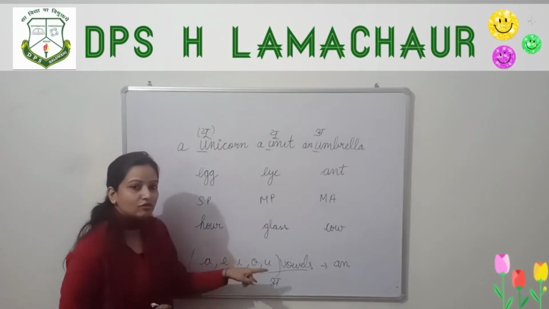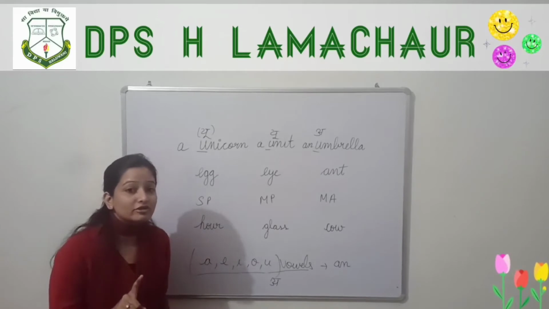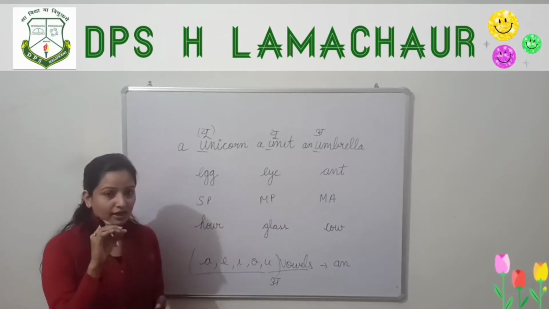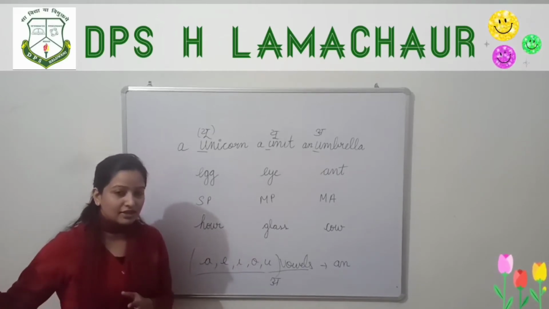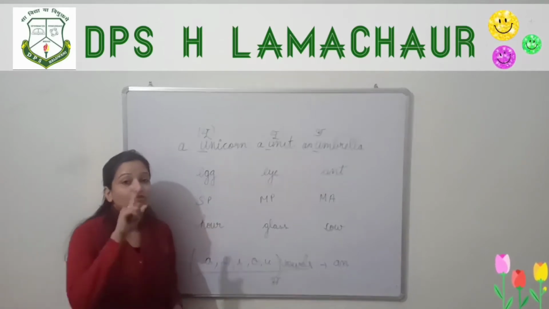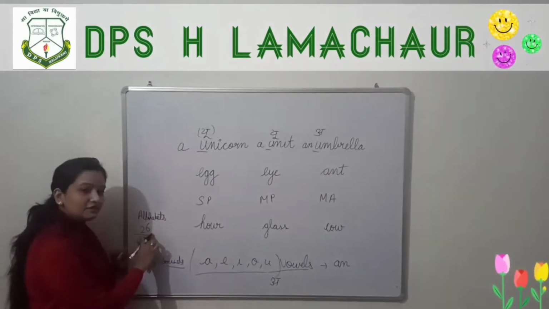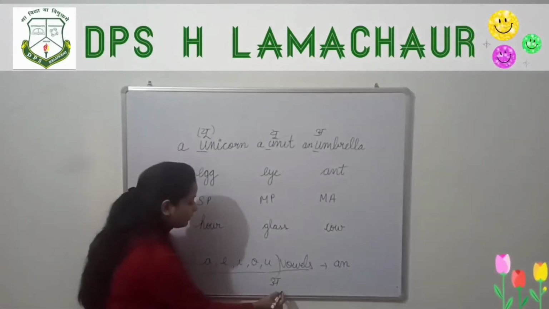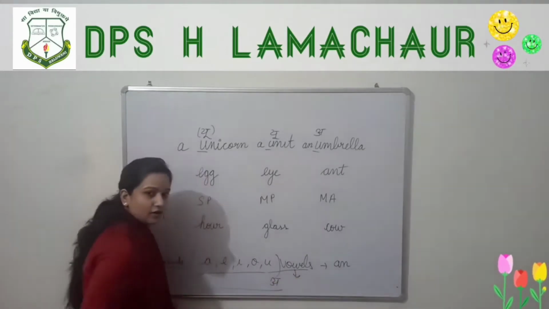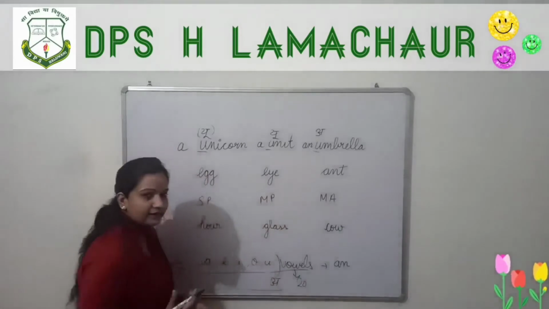That's why I have told you that in total there are 44 sounds in the written A, B, C, D, E, F, G till Z. There are 26 alphabets, but in total there are 44 sounds of these 26 alphabets. And of the vowels alone there are 20 sounds.